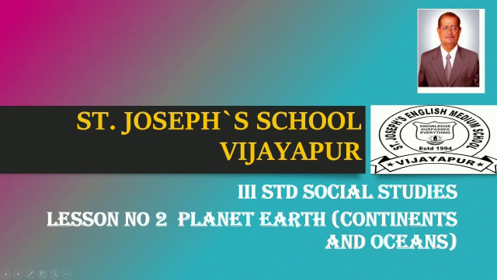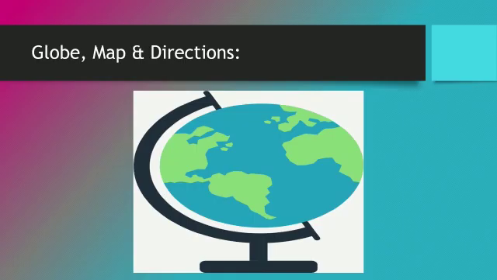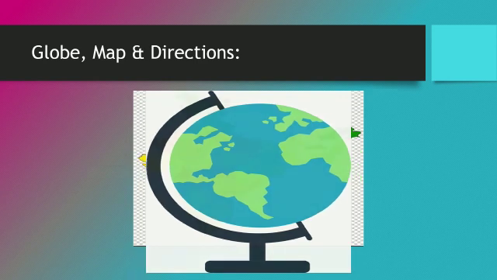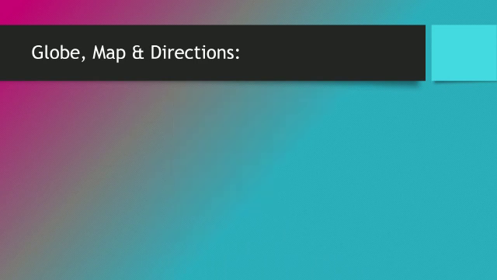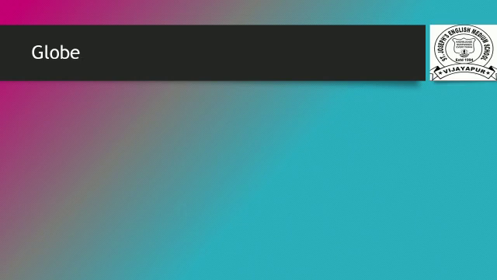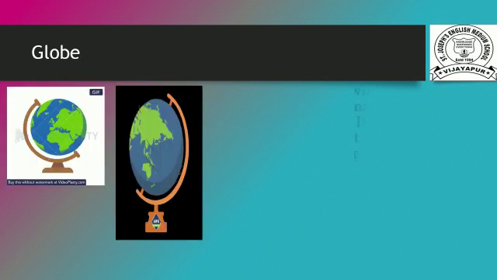In the previous video, you learned about the 7 continents and 5 oceans of the world. In today's class, we discuss globe, map, and directions. Let us study one by one. First, we discuss the globe.